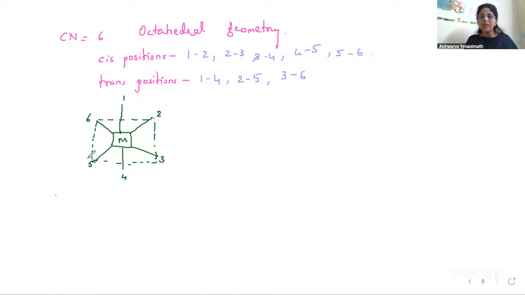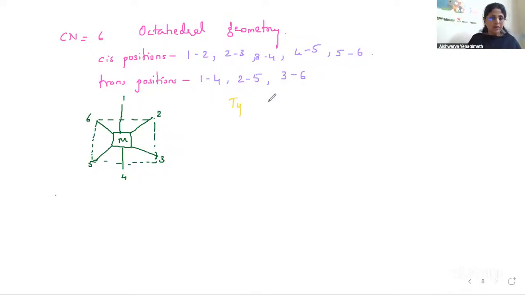Or if they are at 2 and 5, or 3 and 6, it will be trans. So this is one of the isomerisms where the coordination number is 6 and the geometry is octahedral.